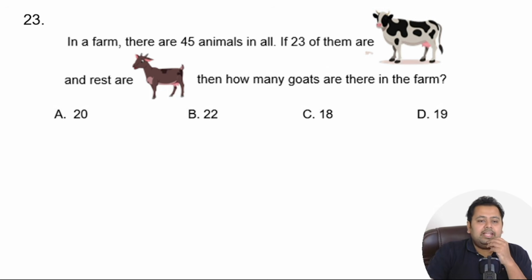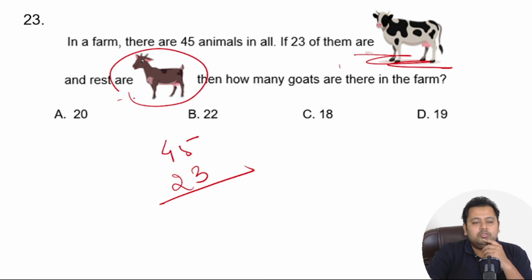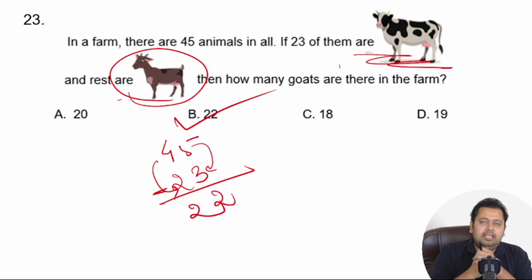Great. Hopefully, you have got it correctly. So there are 45 animals. 23 of them are cow. So obviously others are goat. So you just need to subtract the number. 5 minus 3 is 2. 4 minus 2 is 2. So the correct answer is option number B. If you have got it correctly, give yourself a star and we move ahead.